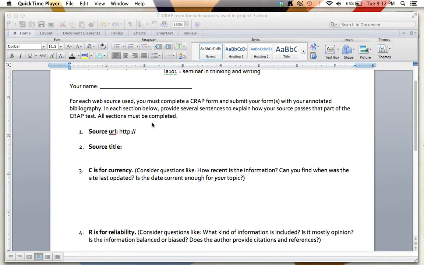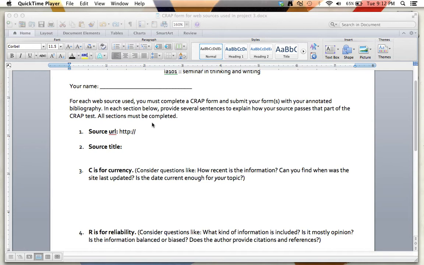Hey everybody, I wanted to talk to you a little bit about your options for a fifth source. So for this project, you know that four of your sources have to come from the library, so like EBSCO or SAGE, and they have to be peer reviewed. But for your fifth source, you have a little bit more leeway. And so many of you are probably going to choose to use a web source for that fifth source.